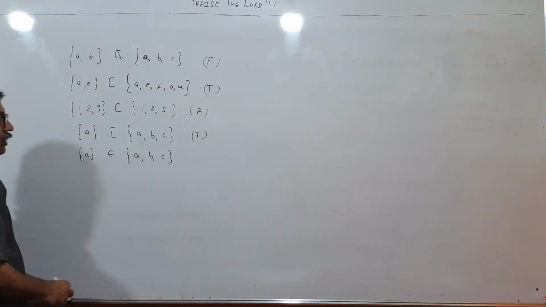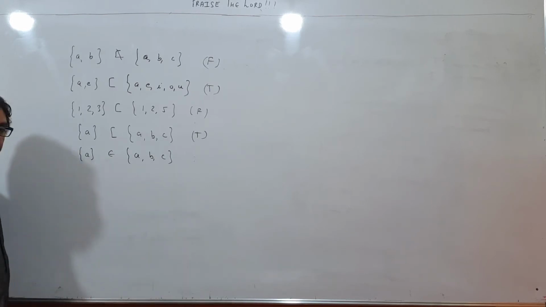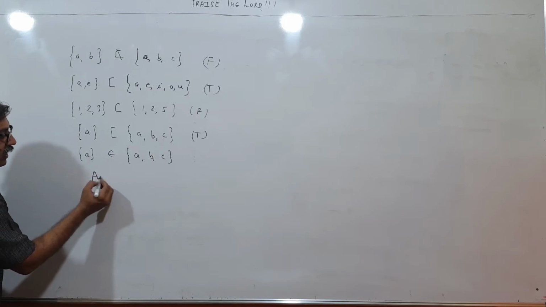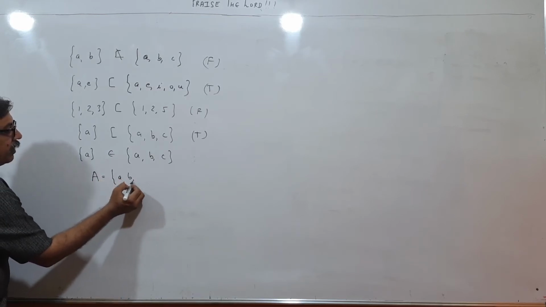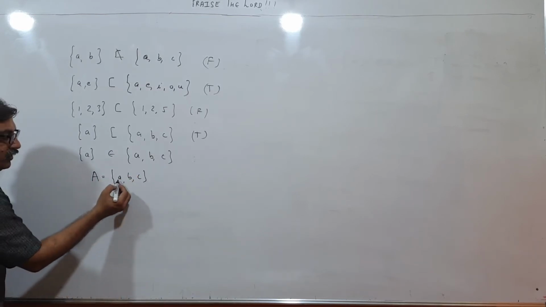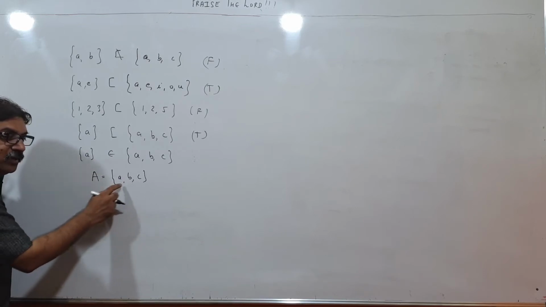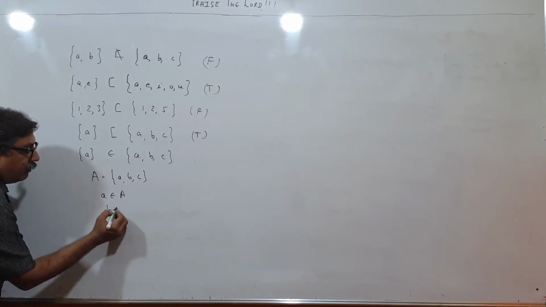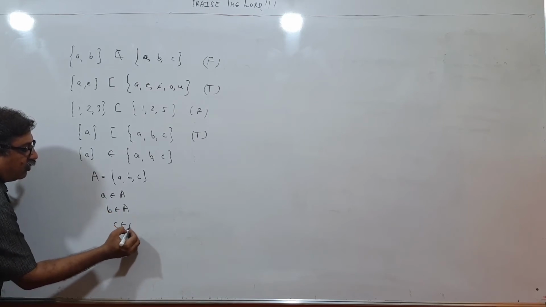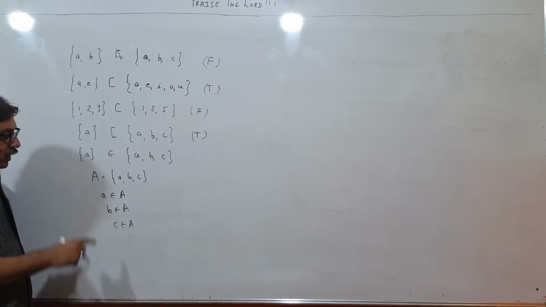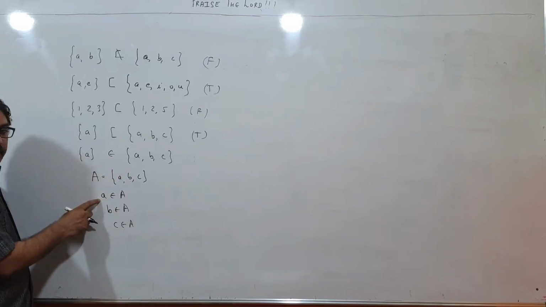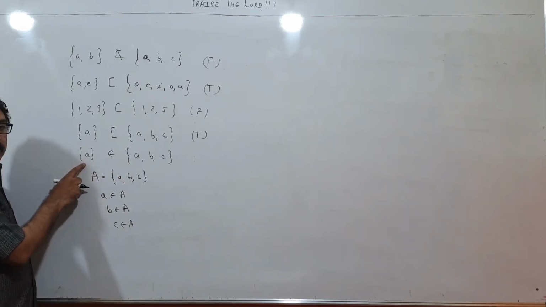Now children, if I look at this set, what are the elements of this set? Supposing A is {a, b, c}. Understand nicely. So these are elements which are separated by comma, they are elements. So I will write a belongs to A, b belongs to A, and c belongs to A. A belongs to A. This does not belong to A. This belongs to A. This does not belong to A.